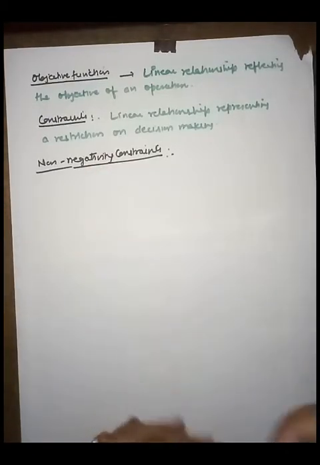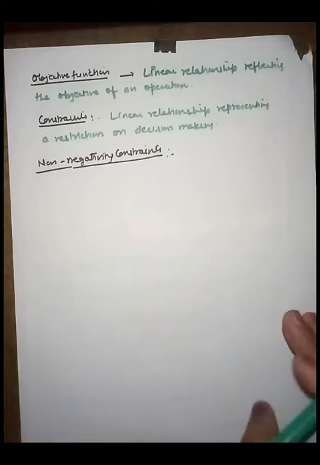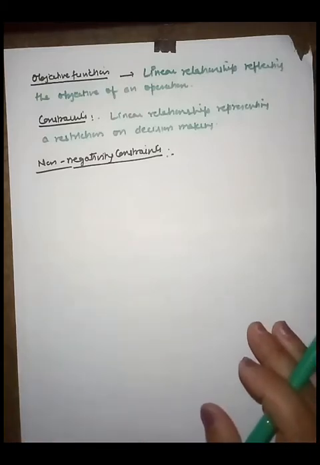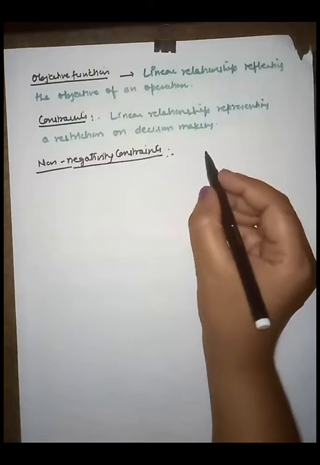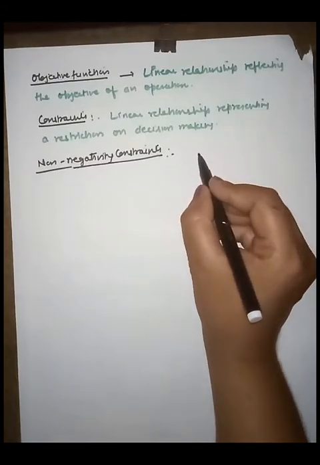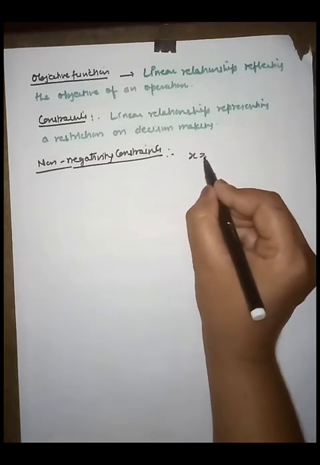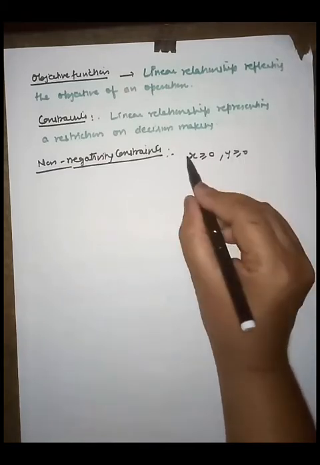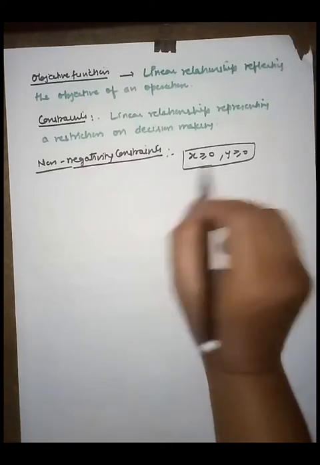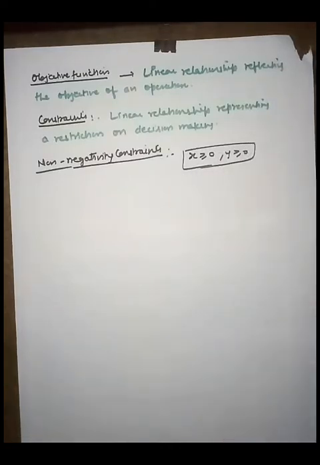So the non-negativity constraint means we always take the decision variables in positive form. Suppose we take two decision variables, x and y, so you take x greater than or equal to 0 and y greater than or equal to 0. This form is known as the non-negativity constraints, right friend?